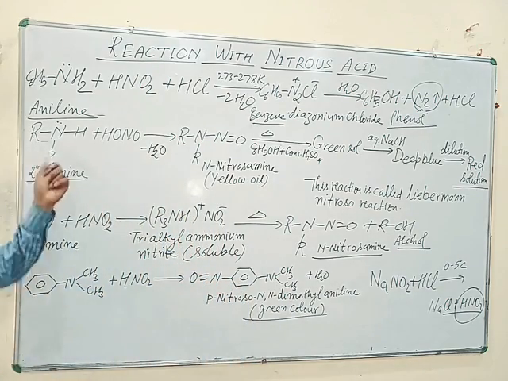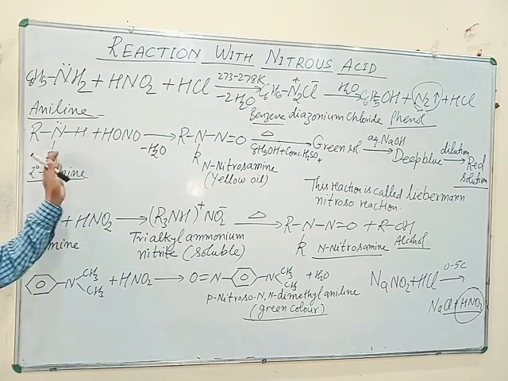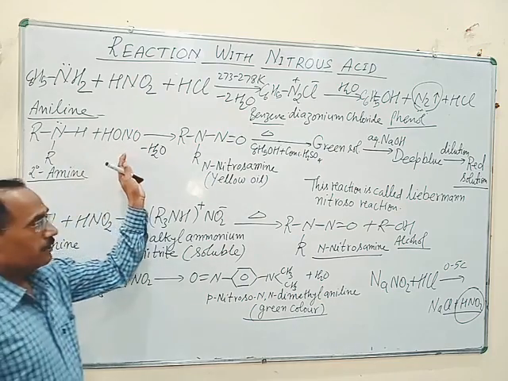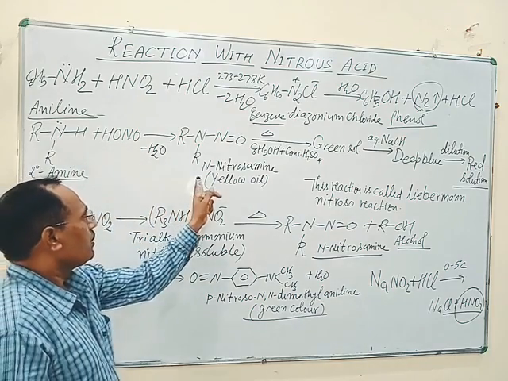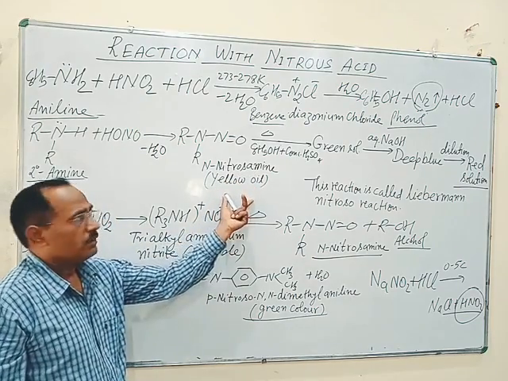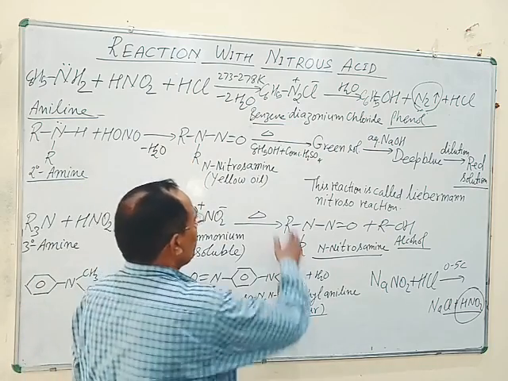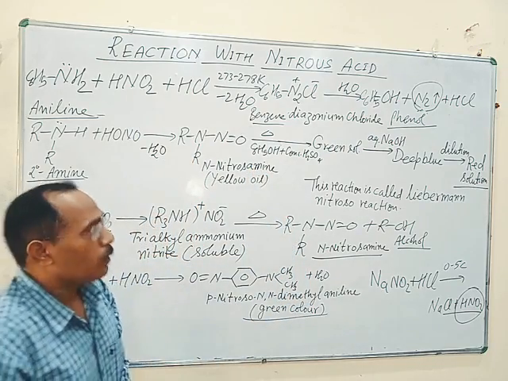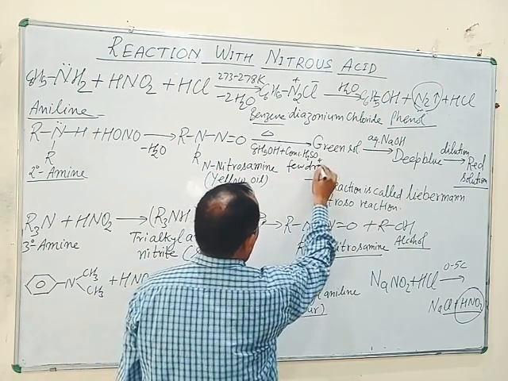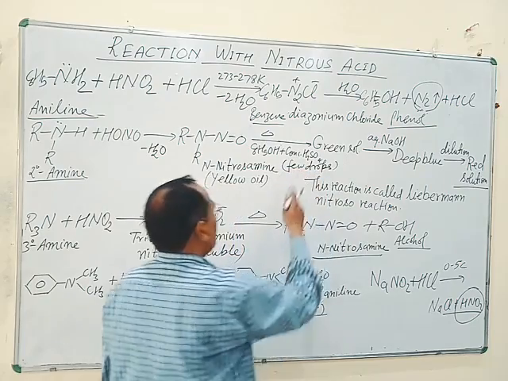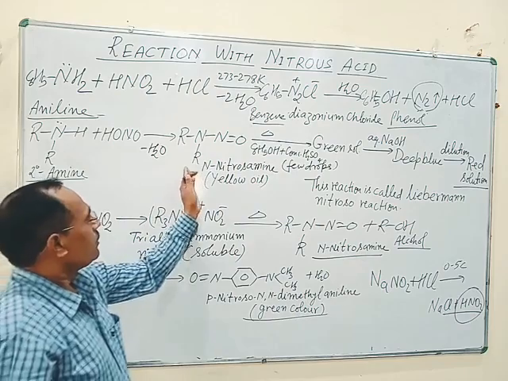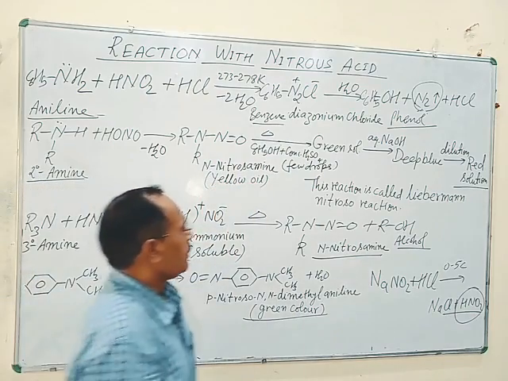Now the case of secondary amine. When secondary amine, this is the general formula of secondary amine, is treated with nitrous acid, it gives nitrosamine, which is a yellow oily substance, which on heating with phenol and few drops of concentrated sulfuric acid gives a green solution.